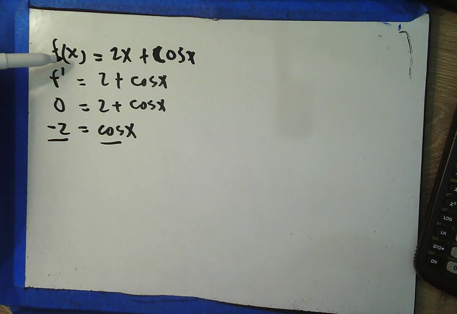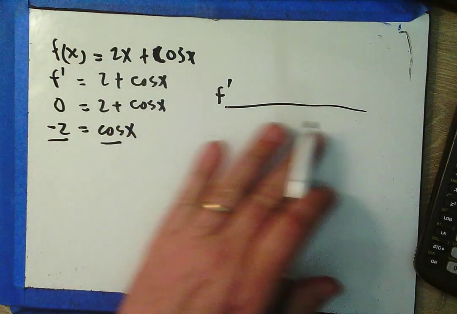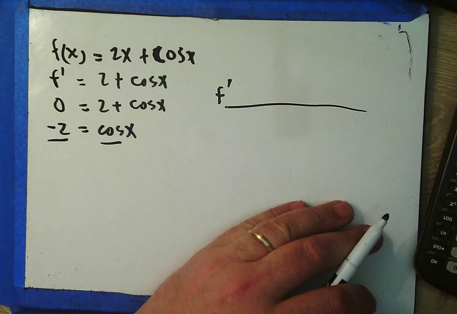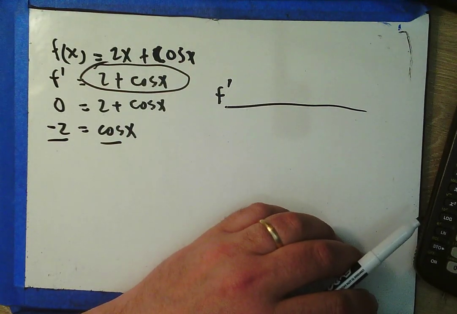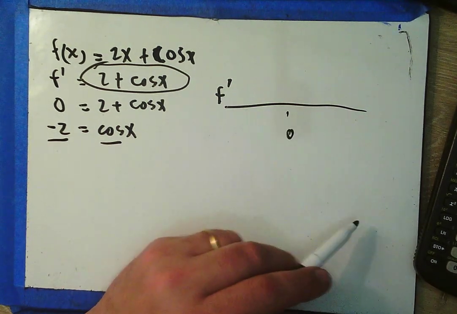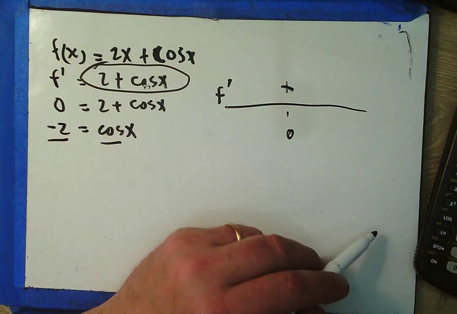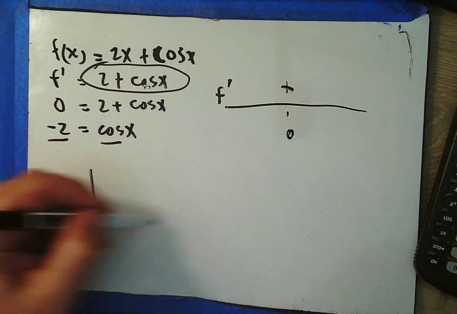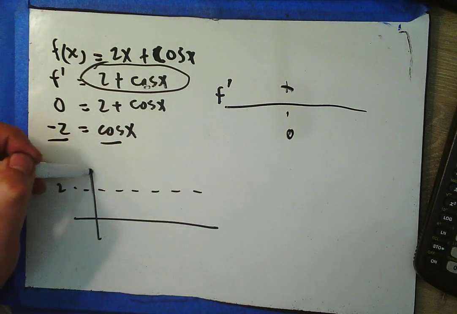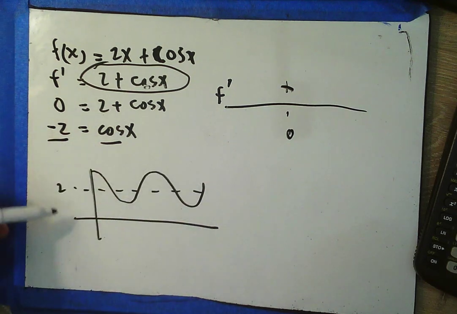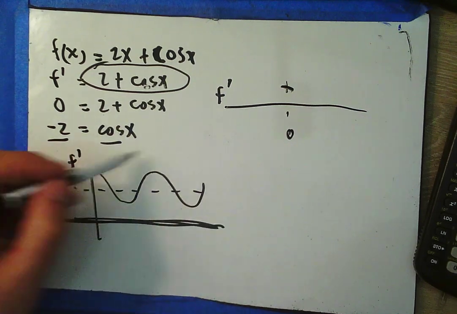No. So, here's my f prime sign chart. There are no critical numbers on it. I can plug any number I want into f prime. So here's f prime, and I plug a number in, like 0. Cosine of 0 is 1. 1 plus 2 is 3. That's positive. In fact, we know graphically that this graph has been shifted up 2, and this graph is always above the x-axis. Our f prime is always positive.